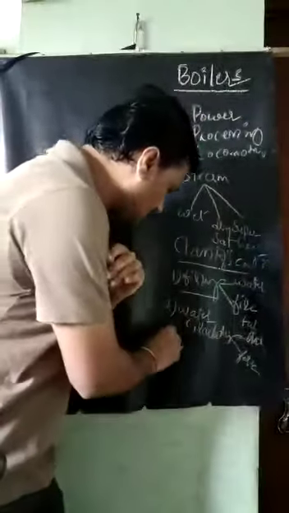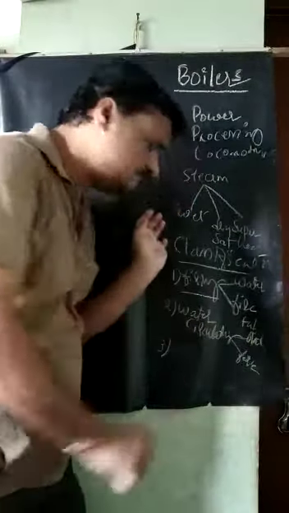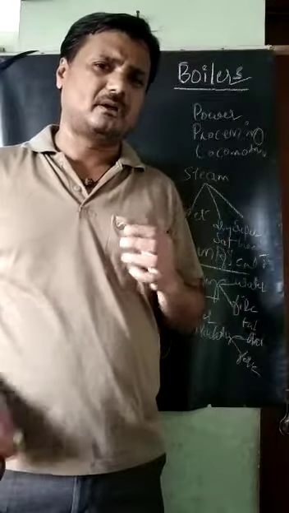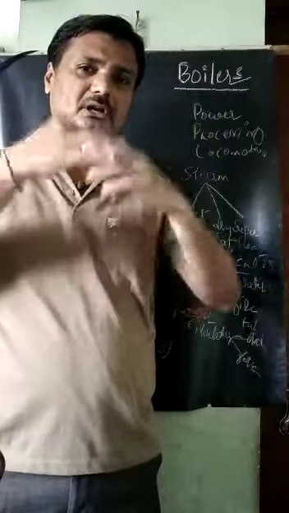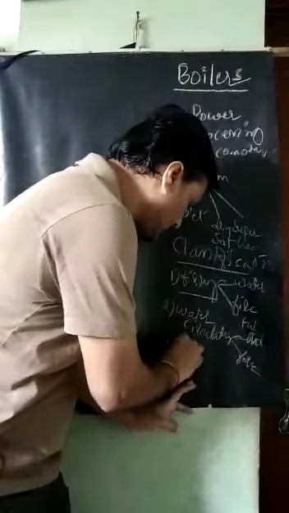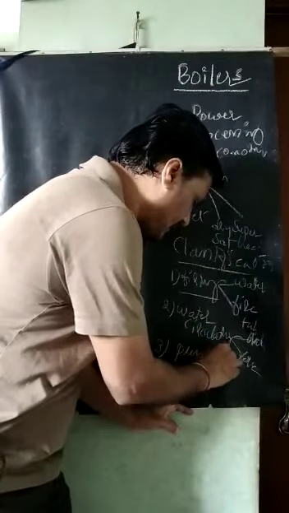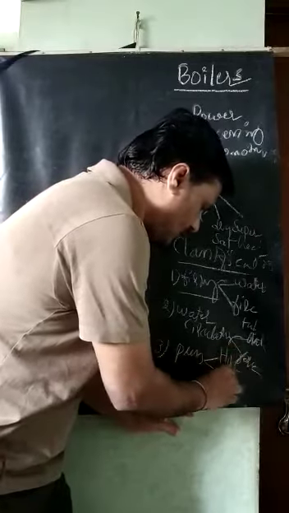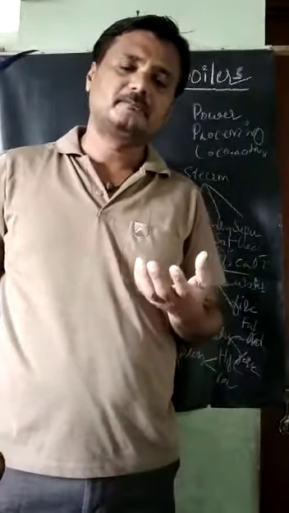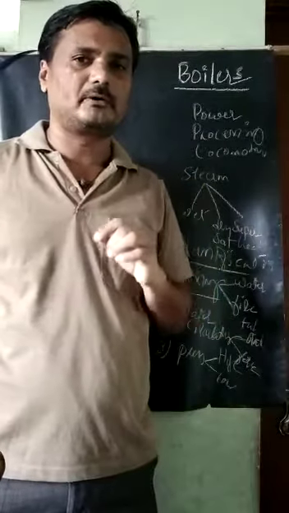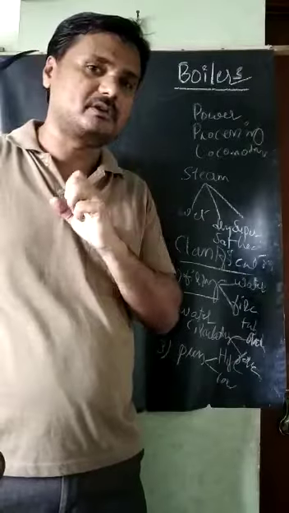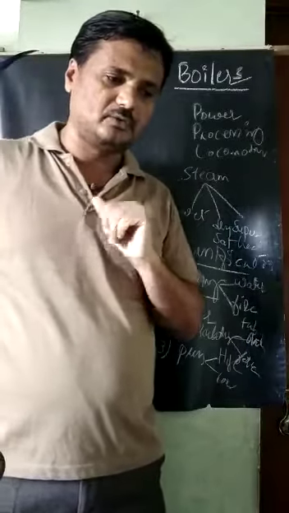Next, the third classification is based on the steam pressure, how much pressure the total system will withstand. Based on pressure, boilers are classified as high pressure and low pressure. Low pressure boilers are usually used for processing purposes. High pressure boilers are usually used for power generation.